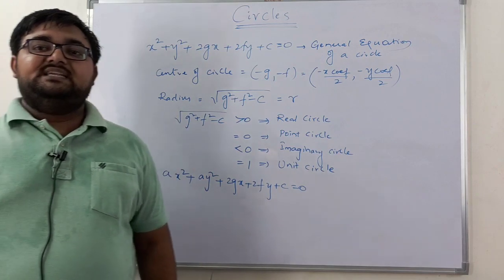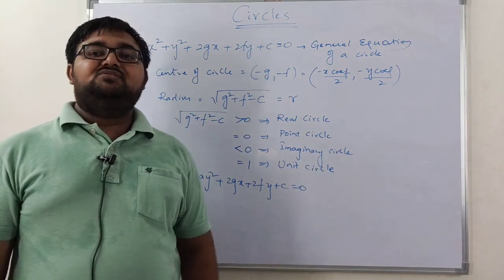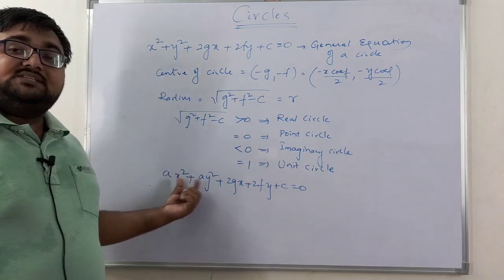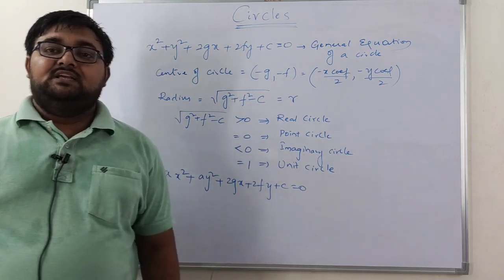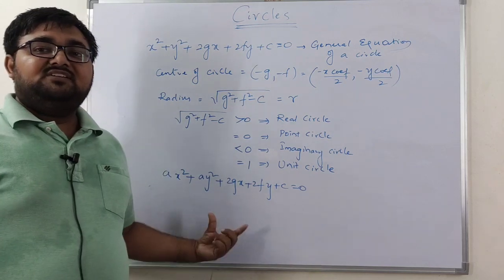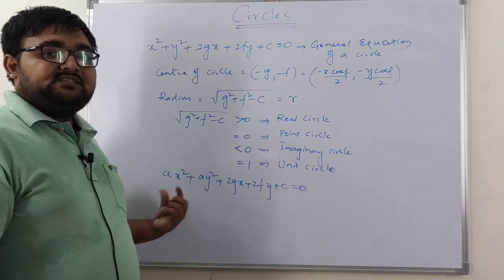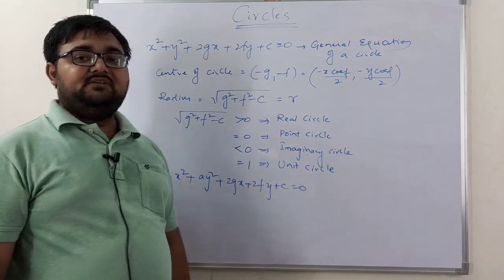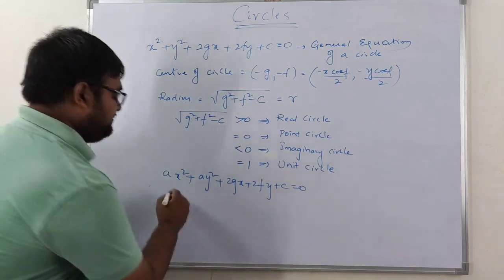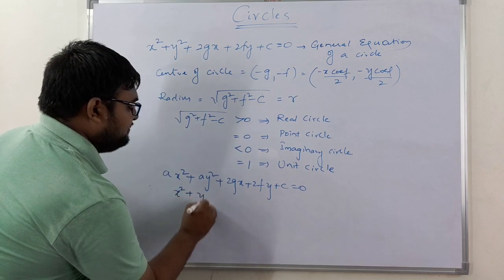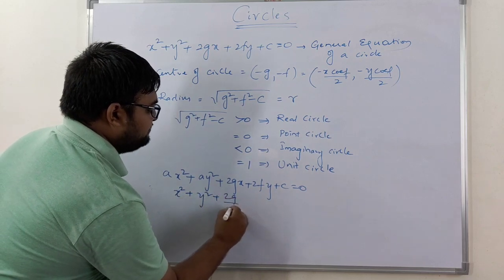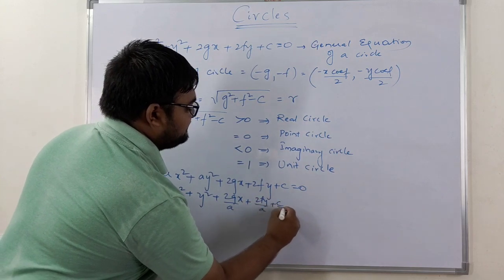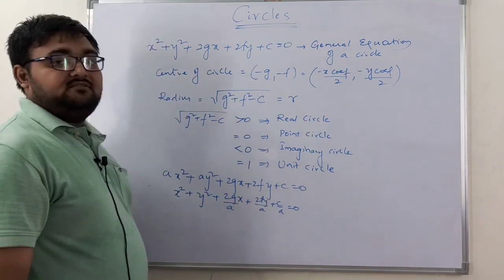If you want to find the center and radius of this particular circle, first of all you need to make the x square and y square coefficients 1. To do that, we need to divide the entire equation by a. Then what I am going to have is x square plus y square plus 2g by a into x plus 2f by a into y plus c by a is equal to 0.